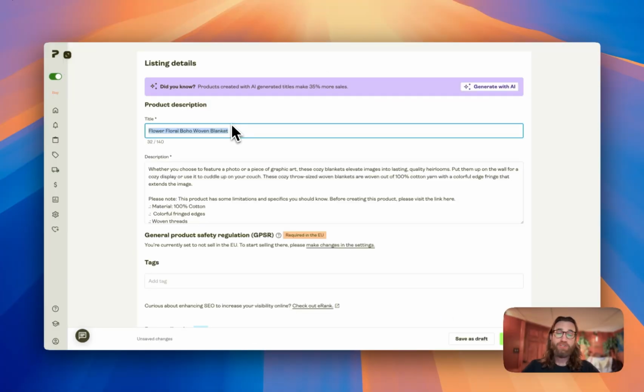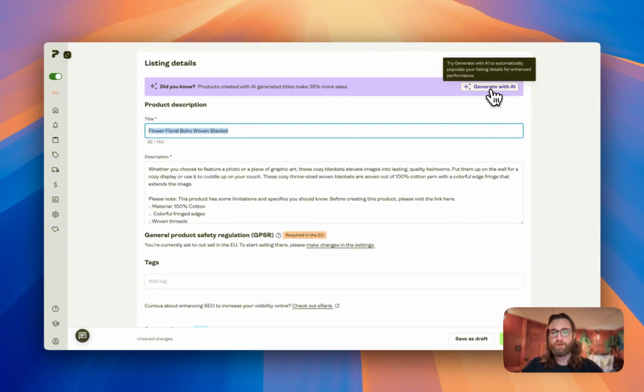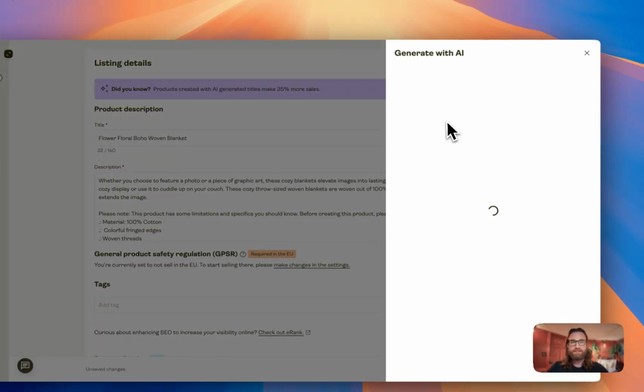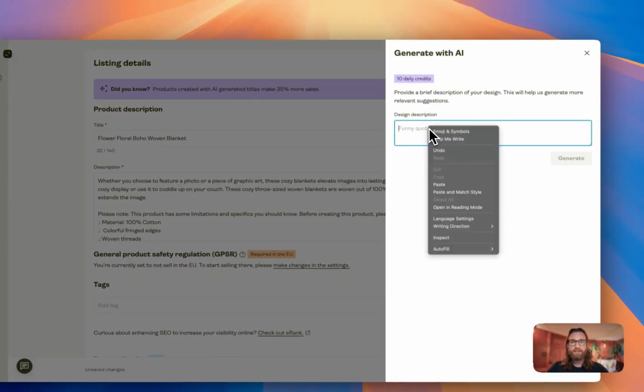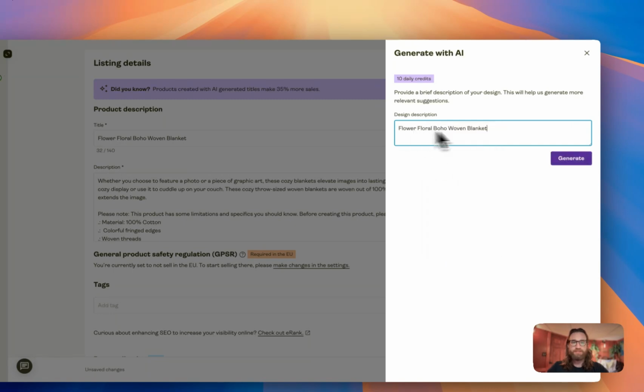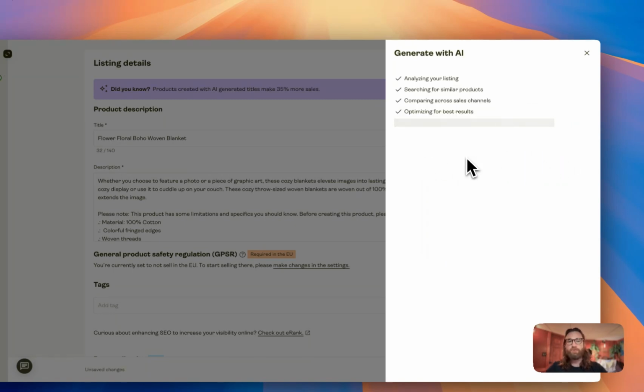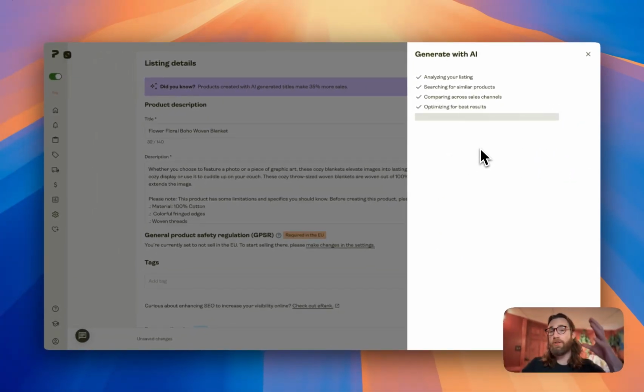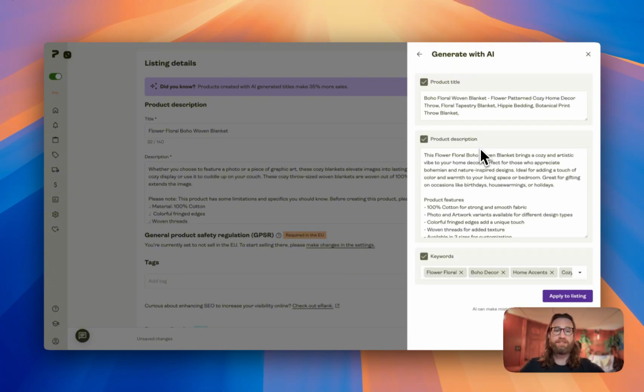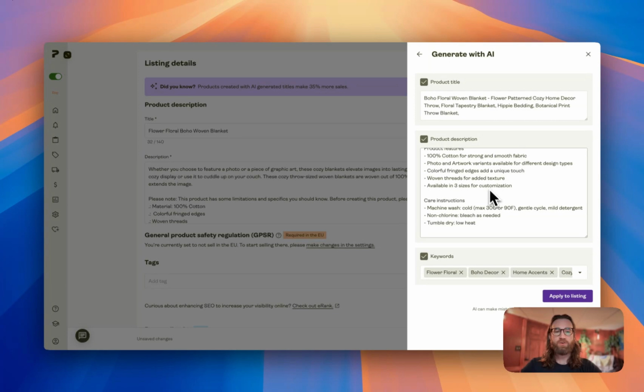On the next page, you're gonna see a few sections like title and description and tags. These are to help your customers find your products. So what I would recommend doing is either using the AI that comes with Printify, the intelligent AI like this. You can click on the AI button and then put in some details about your design, hit generate, and then it's gonna go through and analyze your listing, search other competitors' products and listings, and come back with a product title and a product description that's going to help you move faster and upload more listings.